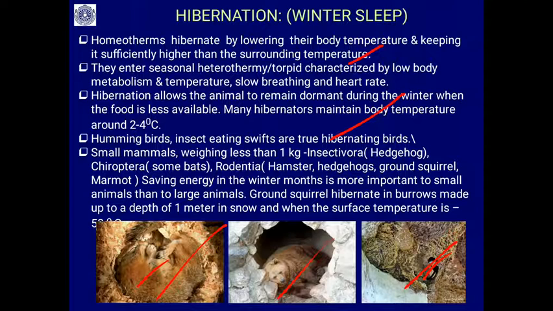Small mammals, mammals weighing less than 1 kg, such as insectivore mammals like hedgehog, small bats, Chiroptera, Rodentia, hamster, hedgehogs, ground squirrel, marmot. All these save their energy in the winter months. That is more important for them because they are small animals.